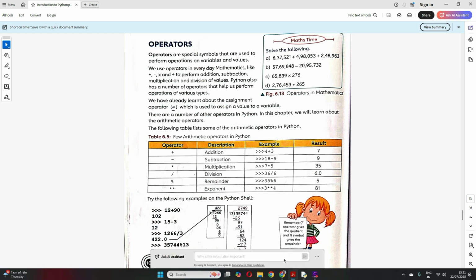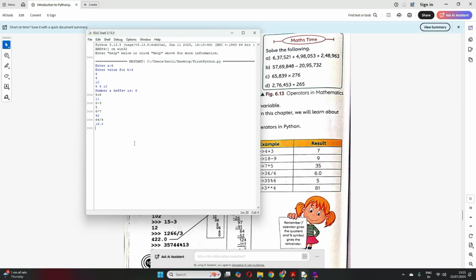Then we have the remainder. So what is the remainder operator? Suppose when I divide 10 by 3, what do I get? 3 point something something, right? But now suppose I want to know the remainder, what I get when I divide 10 by 3. Then we use 10, this percentage sign, and 3. This percentage sign is actually what we call mod, which is the remainder.